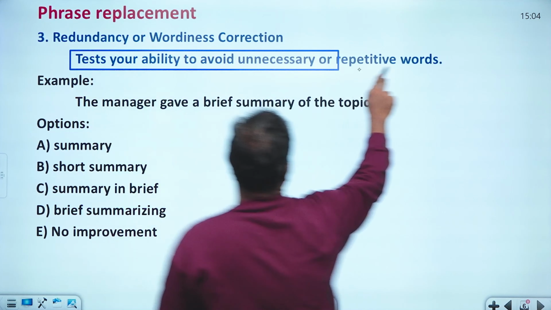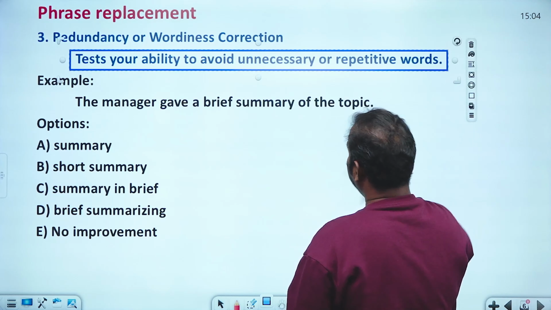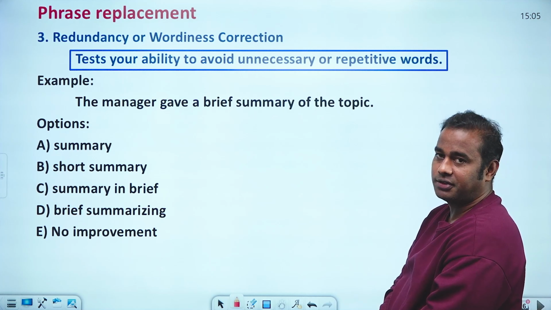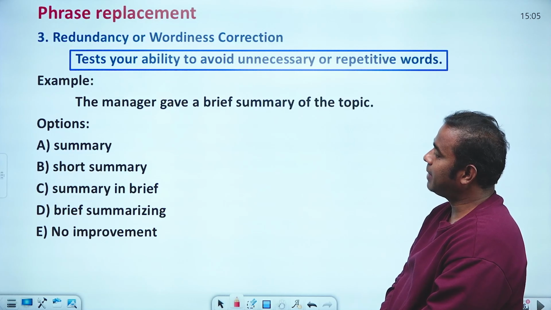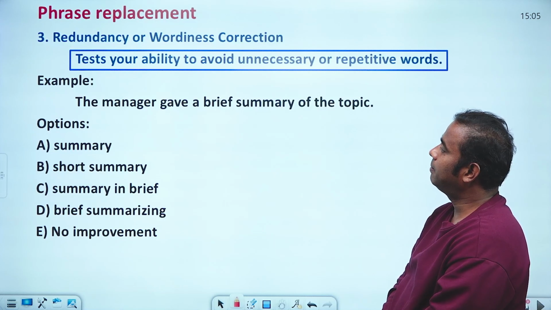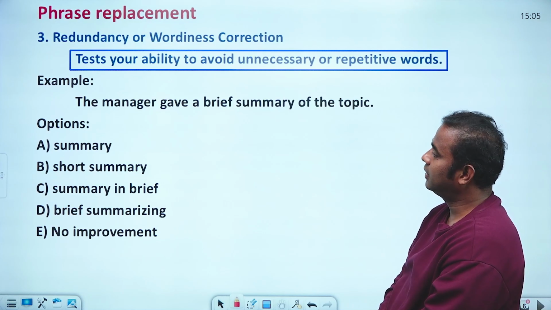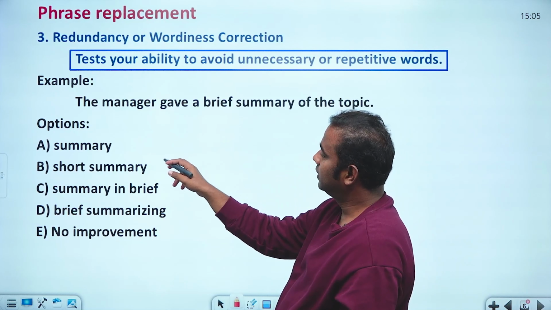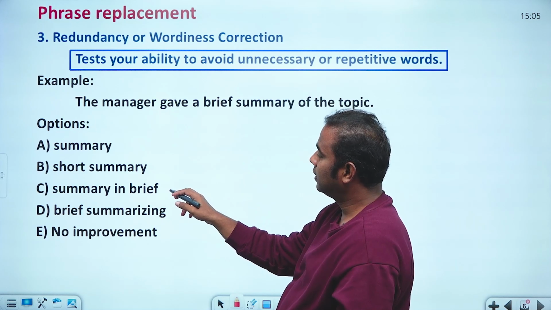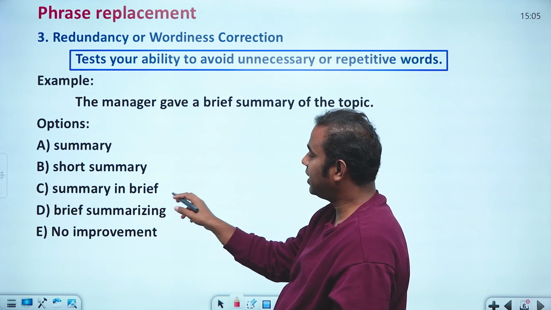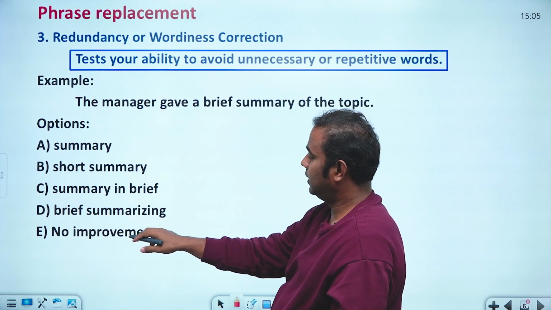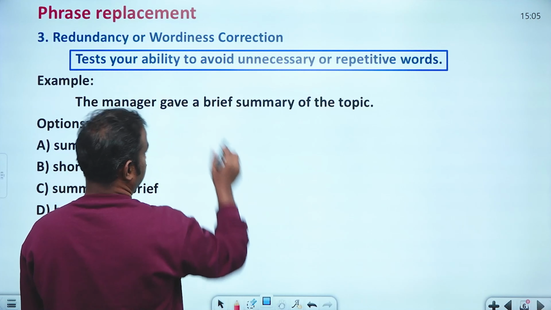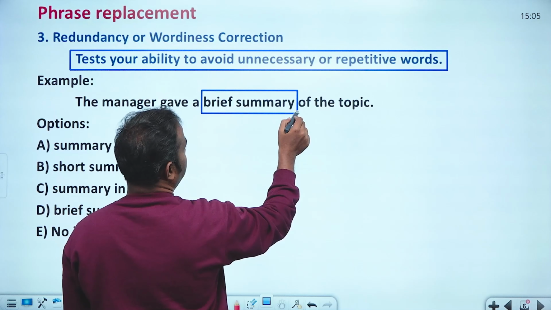So this one is basically the ability to avoid unnecessary or repetitive sections. Look at here: the manager gave a brief summary of the topic. What did the manager give? The manager gave a brief summary of this topic. Here, a brief summary, short summary, in brief summarizing, no improvement. Look at the sentence here: the manager gave a brief summary.